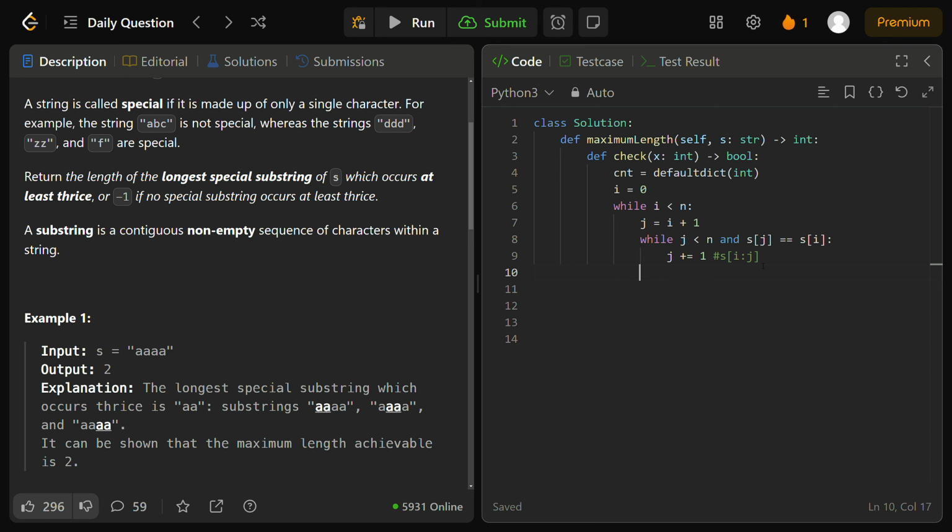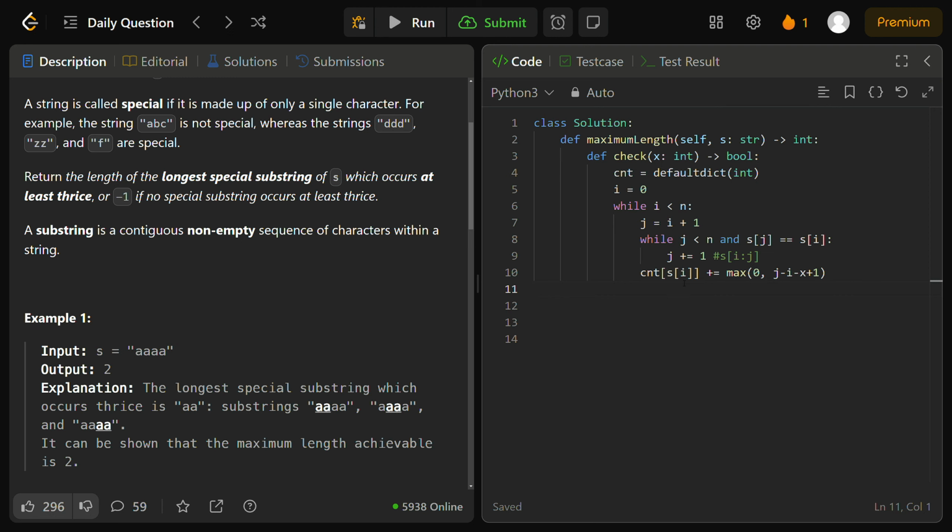And once we've done this, we want to set count at s at i to be incremented, so plus equals in Python, the maximum of 0 and j minus i minus x plus 1, right? But what is this really weird looking computation here? Well, notice how j minus i is simply going to give us our window length. It's just the difference between our 2 pointers, and x is the length of the substring we're checking, right?